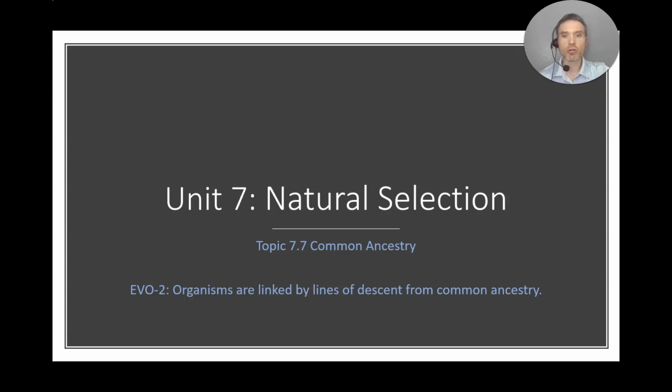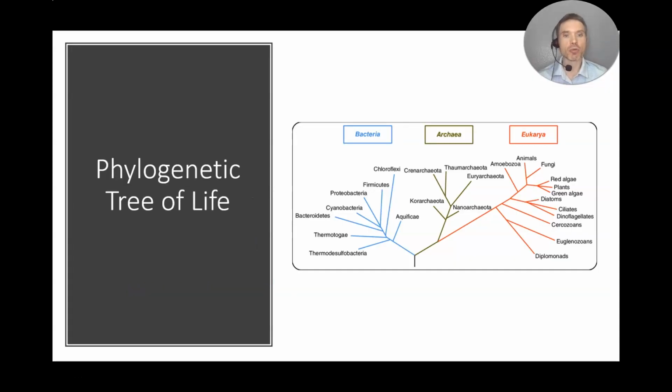In this video, we are going to look at topic 7.7, which is the common ancestry. It is believed that we all originated from a common ancestor, and all species on this planet can now be divided into the three major domains: the bacteria, the archaea, and the eukarya. So this is the phylogenetic tree of life, and we'll talk about phylogenetics later as we continue in this.